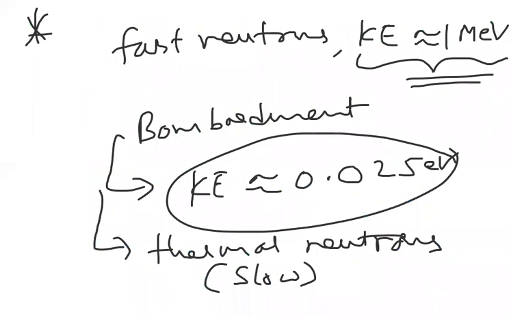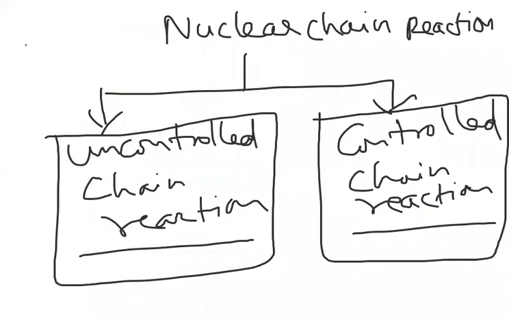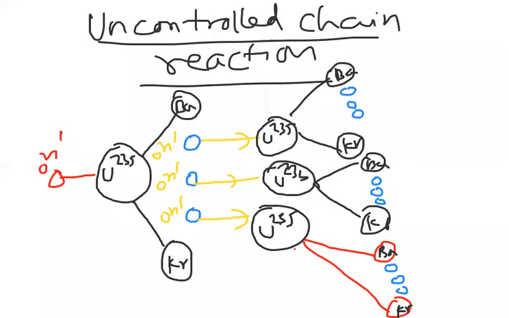Then after that, we discussed nuclear chain reaction, of two types mainly, uncontrolled and controlled chain reaction. Uncontrolled means every time the reaction keeps increasing to three times the previous. This is called uncontrolled. It causes destruction.